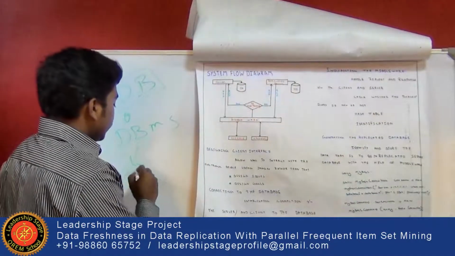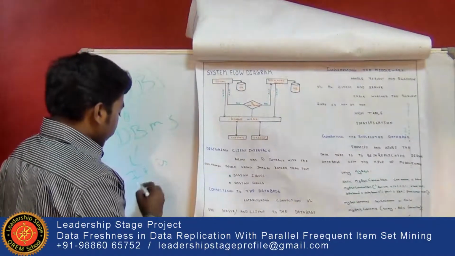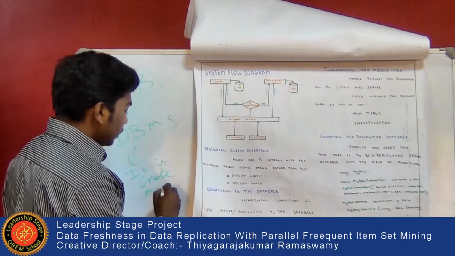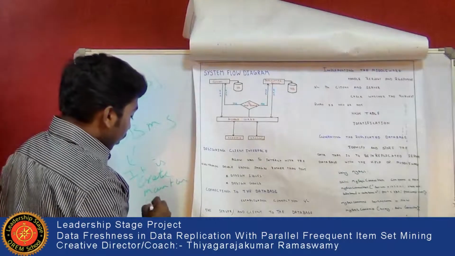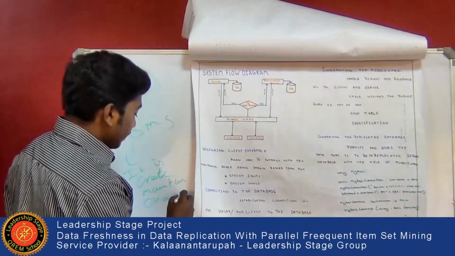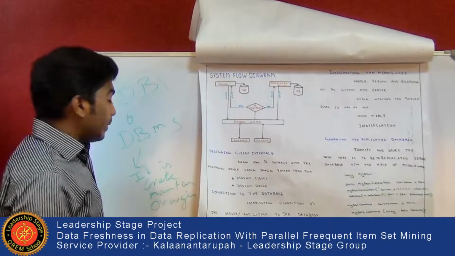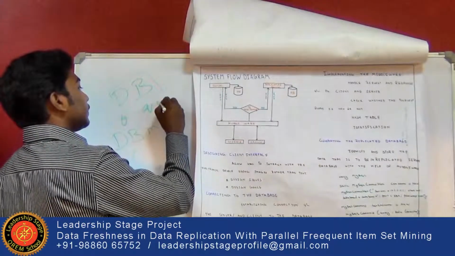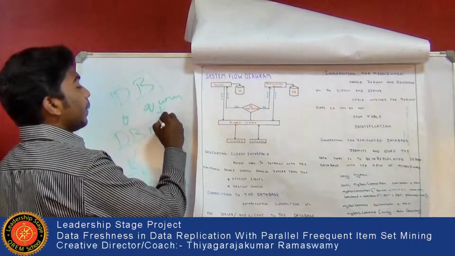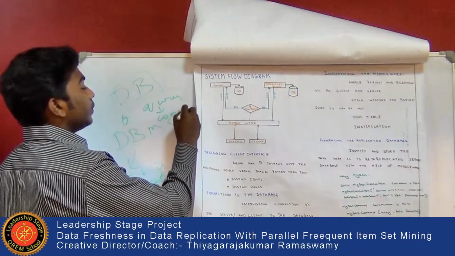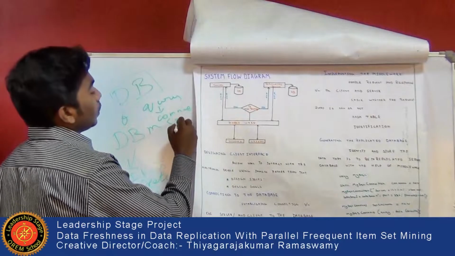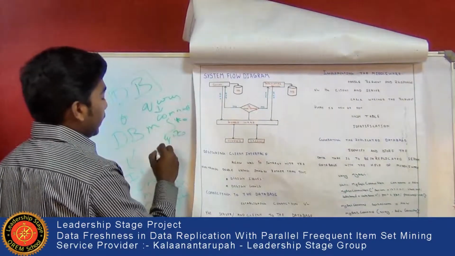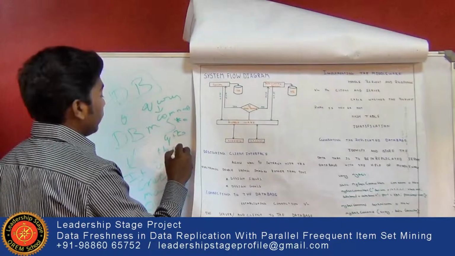It is used to create, maintain, and organize the data in the database through queries. Queries are like commands to give requests to the database, the DBMS.